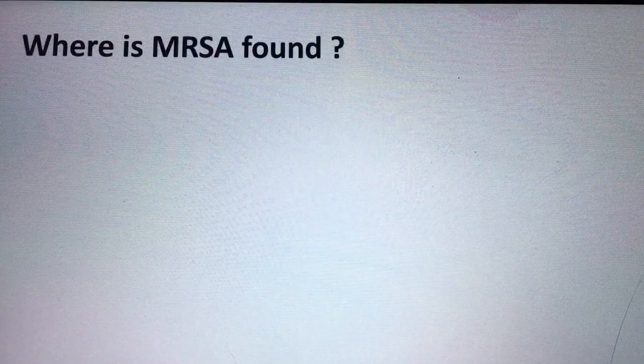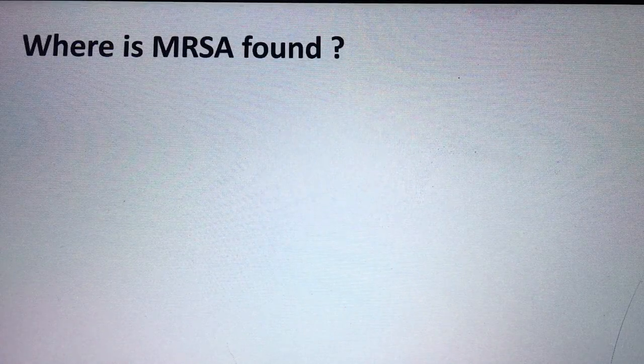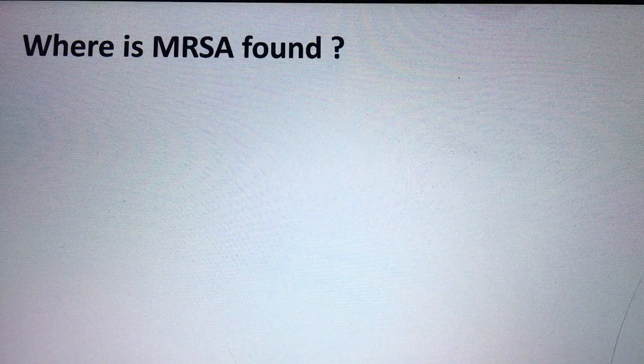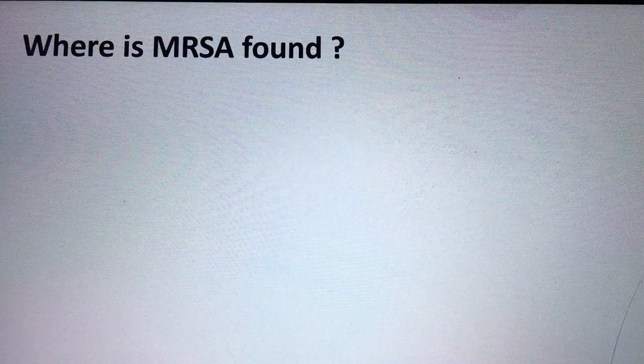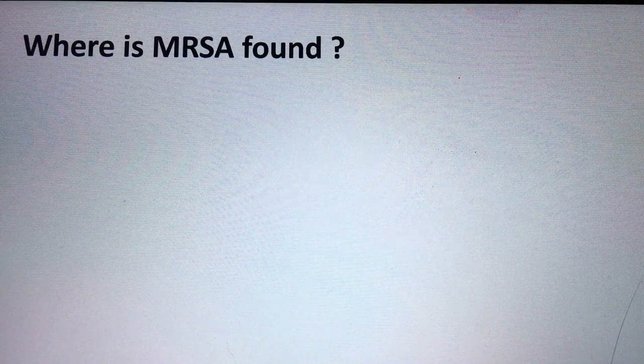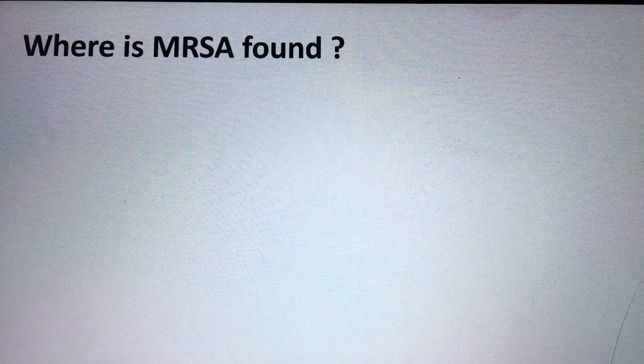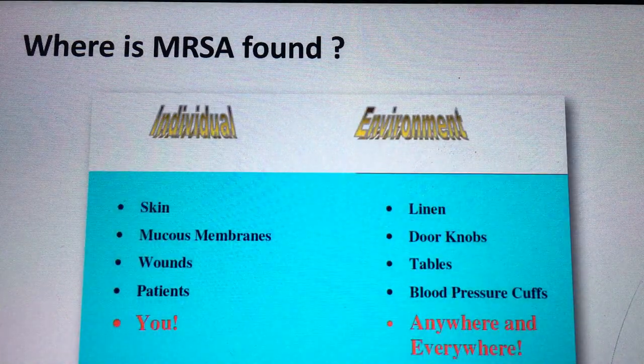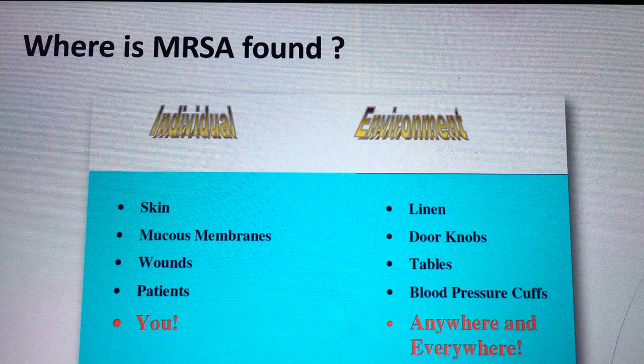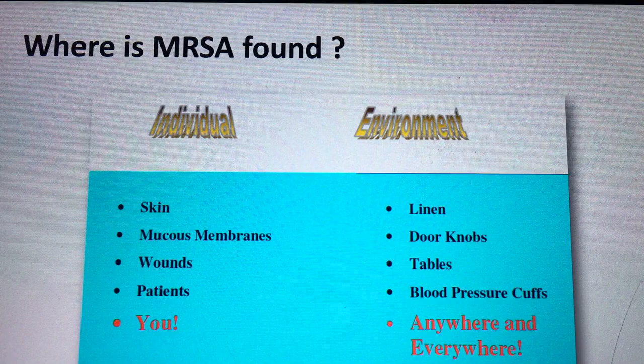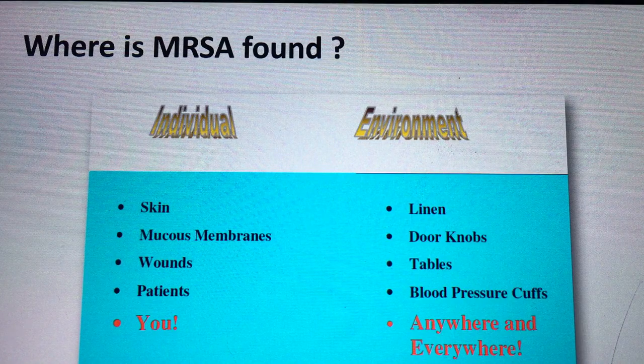Now we will see where MRSA is found. Where can we find this methicillin-resistant Staphylococcus aureus organism? It can be found on individuals, like skin, mucous membrane, wounds, open wounds, or from patient to patient in the hospital, and even in ourselves.